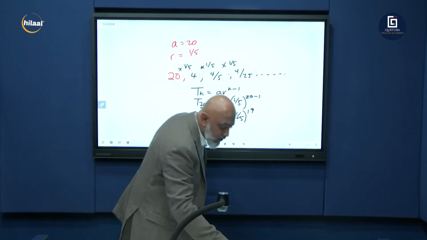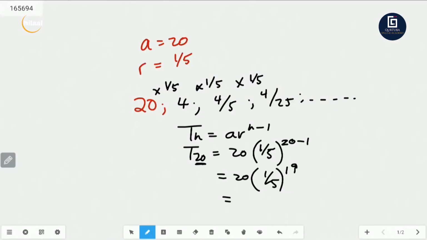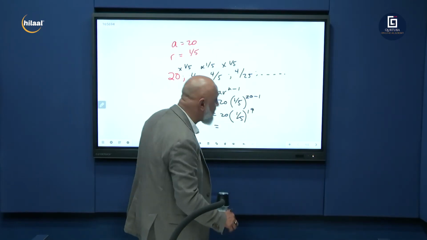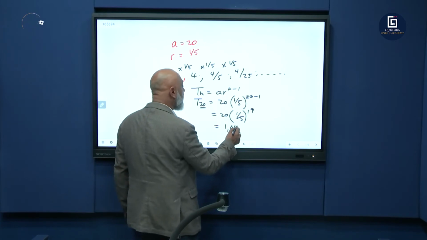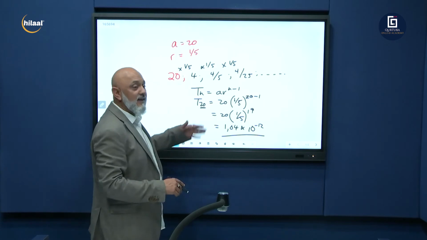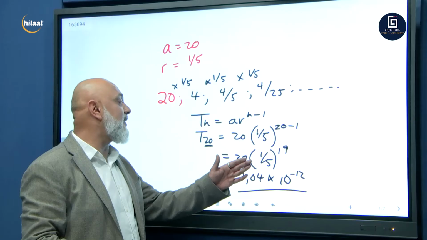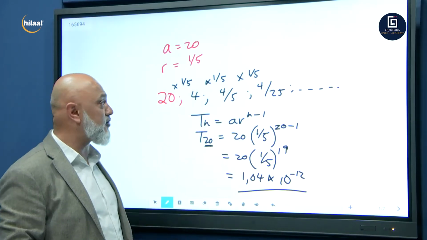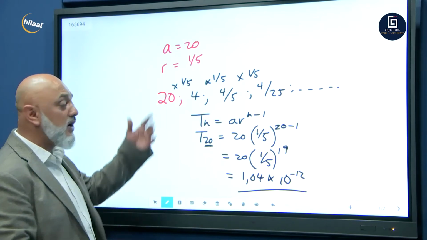We can go to our calculators now, guys. 20 into open brackets 1 over 5, close brackets, to the power 19. Whoa, that gives us a big answer: 1,04 times 10 to the power minus 12. That illustrates to you how big numbers can get exponentially. But that's the way we do it.